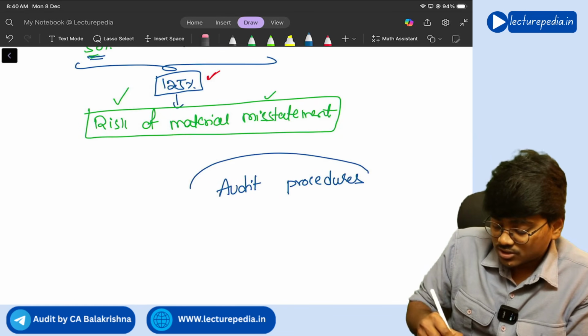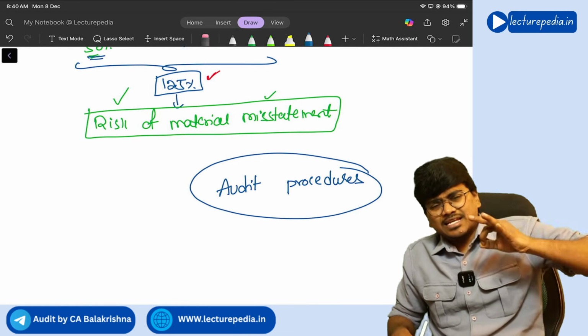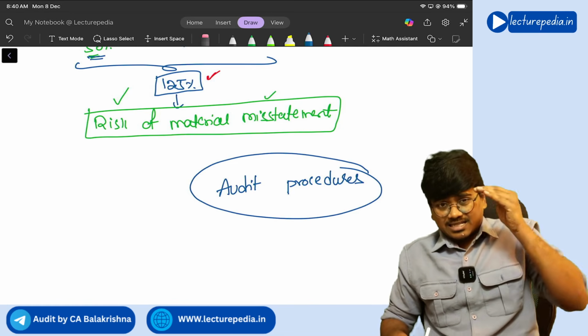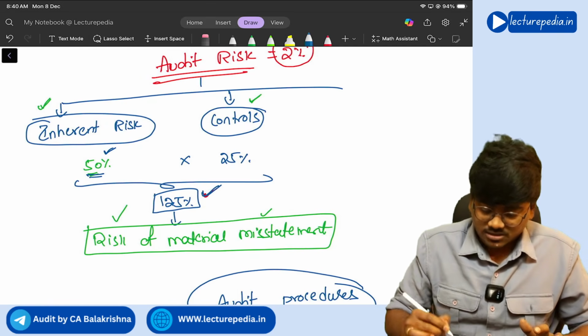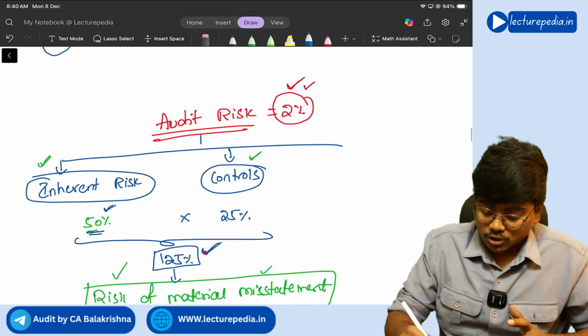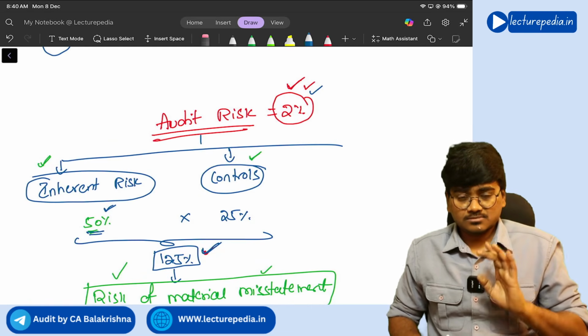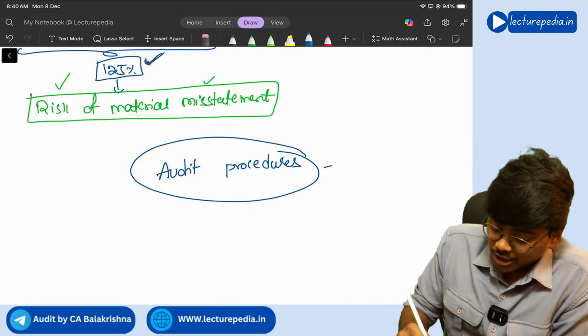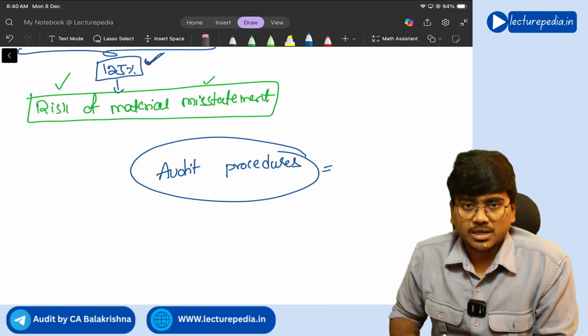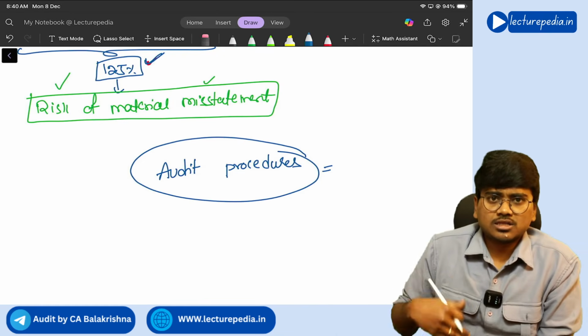He needs to perform that many number of audit procedures that will reduce the risk of material misstatement from 12.5% to 2%. Understanding? So now audit procedures that the auditor performs cannot detect all the misstatements.